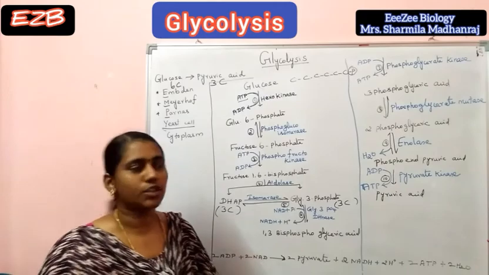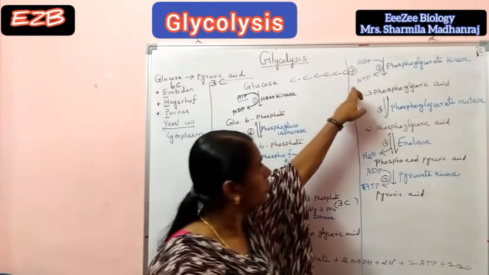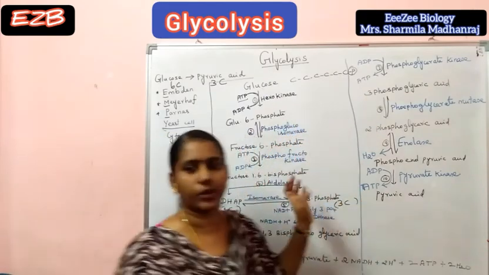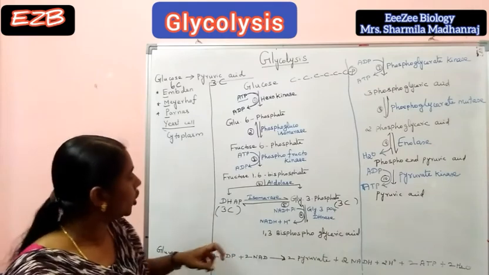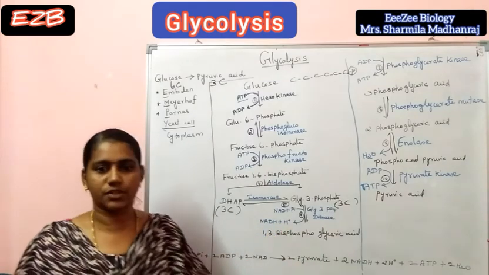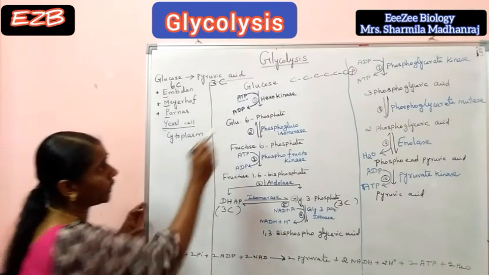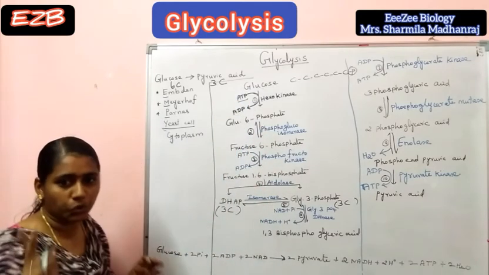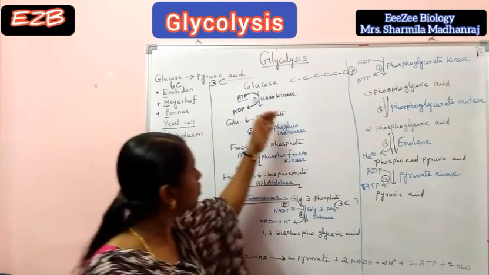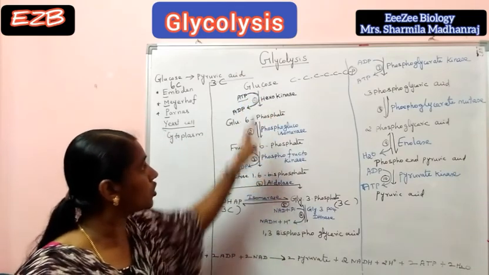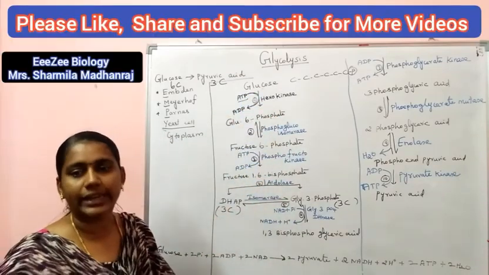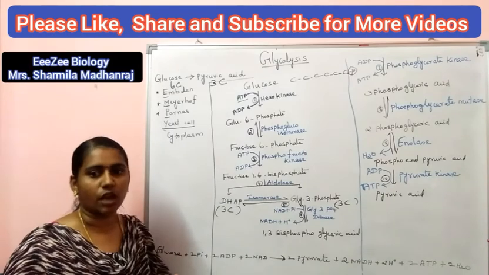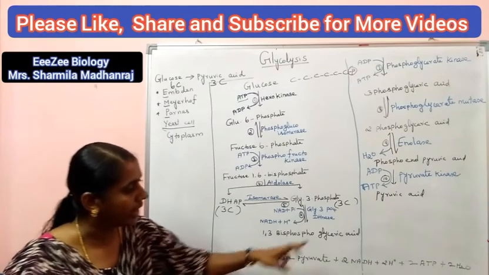In glycolysis, 4 ATP are formed: 2 ATP here and 2 ATP here. Totally 4 ATP and 2 NADH2 are formed. And 2 ATP, 1 here and 1 here, are consumed in the hexose reactions. So the net gain is 2 molecules of ATP and 2 NADH2.